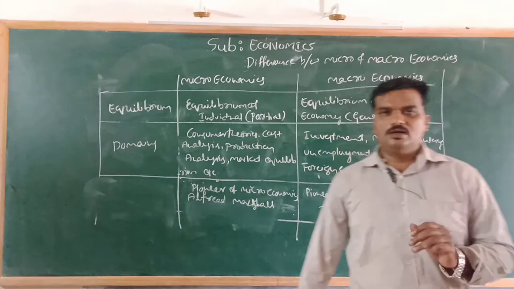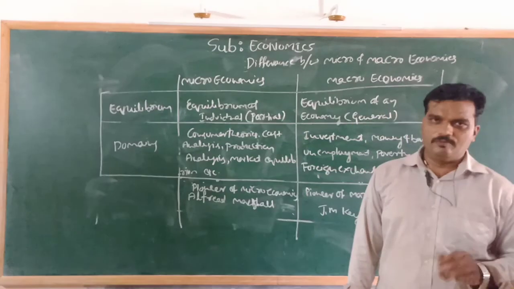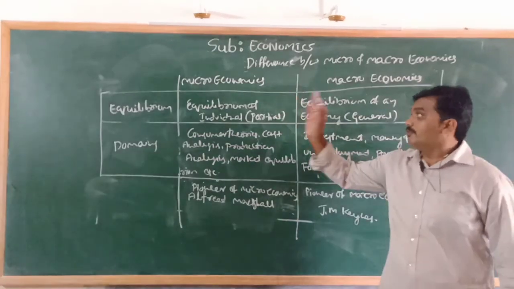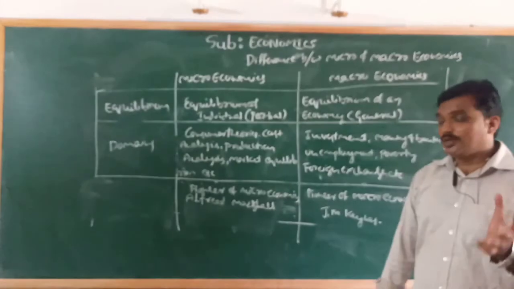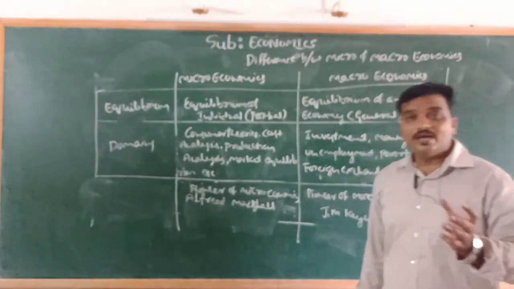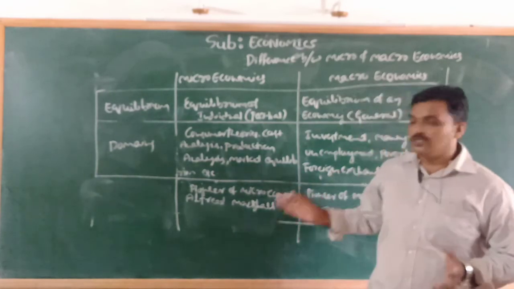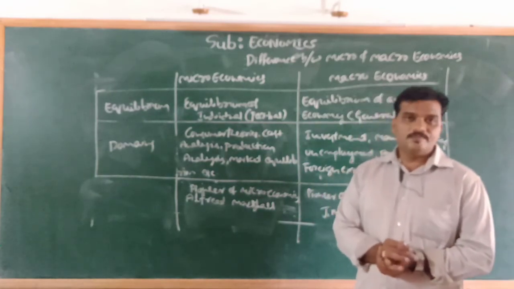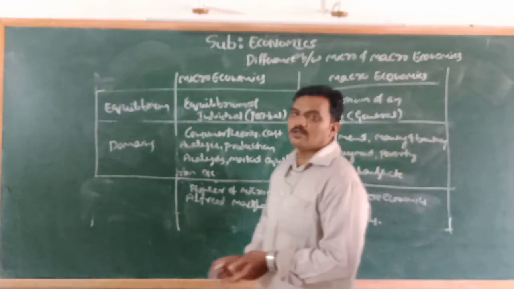Okay, so we discussed the 6 points here. For 4 marks, you can write any 5. Okay, so these are all the differences between micro and macroeconomics, and also we can write how macroeconomics is different than microeconomics. You can write the same answer. Okay, so I hope you all understand the concept.